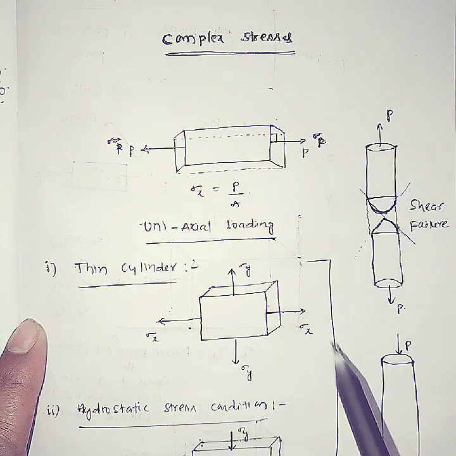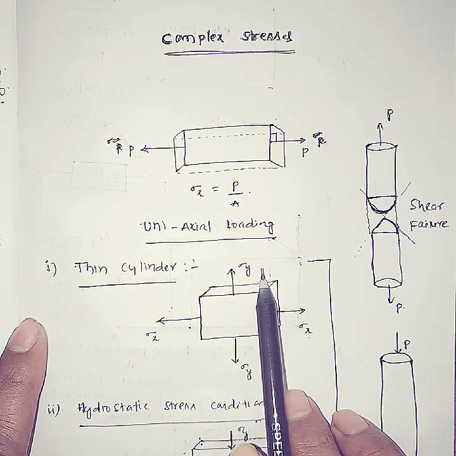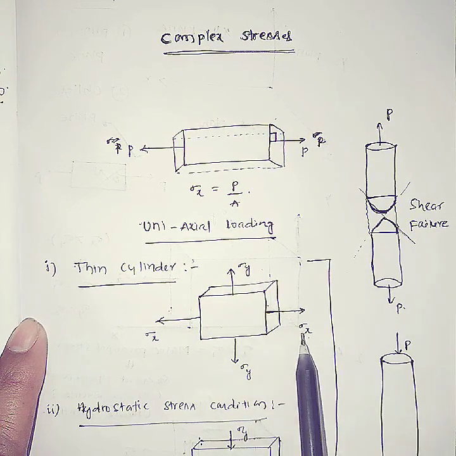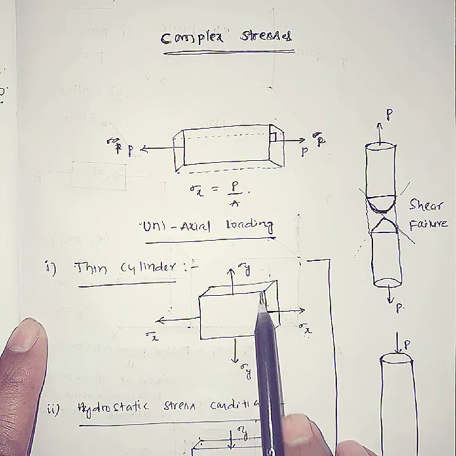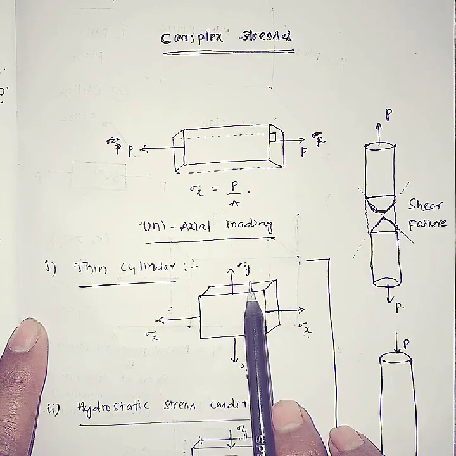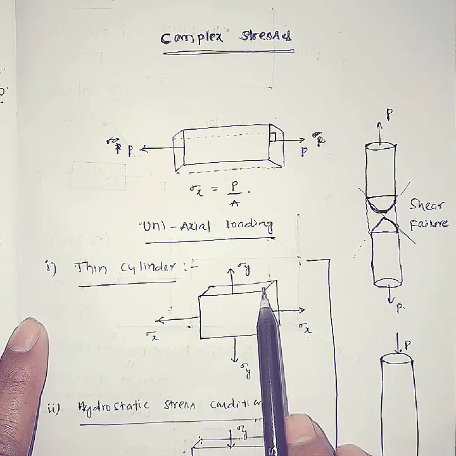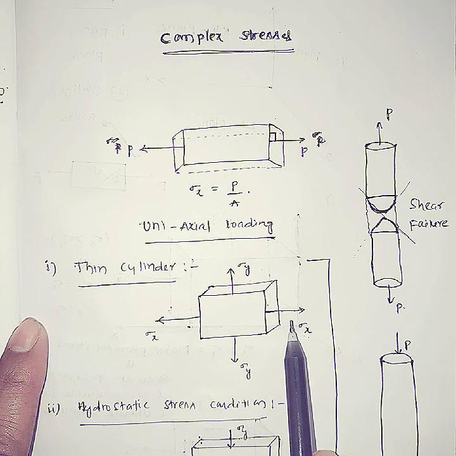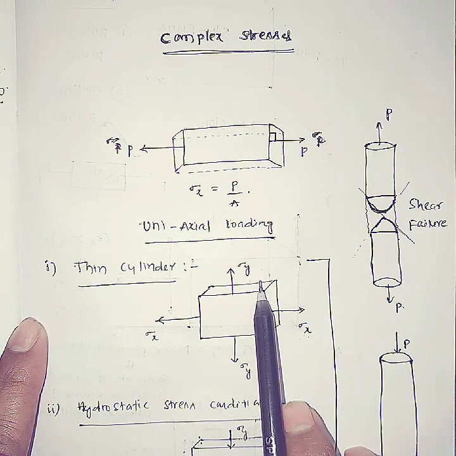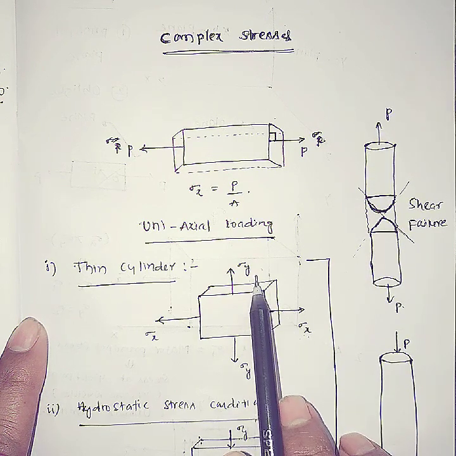See, for the best example, here this is the x direction and this is the y direction. If the stresses are acting in more than one direction, these stresses are called complex stresses. Because of complex stresses, what happens? Because more than one stress is acting on a body, that body will fail because of these stresses.